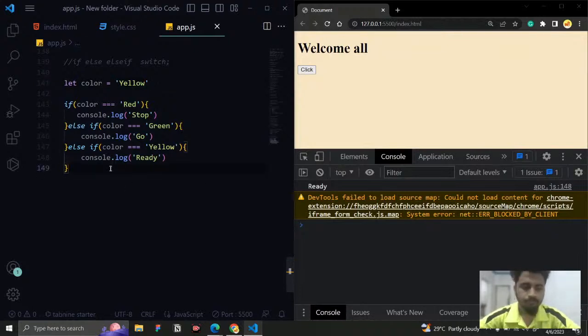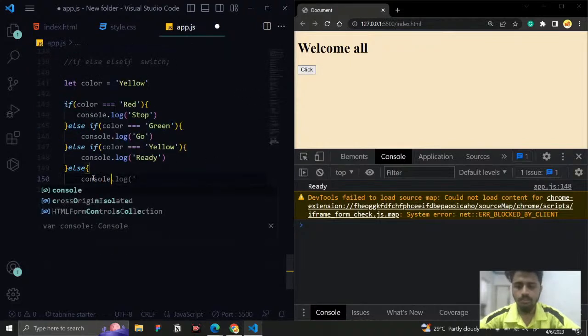But now what I want to check is what if some other color is given. So other than red, other than green, other than yellow, some other color like gray or blue. Those colors are not valid colors. So for that, I'm going to say else. This else statement will run only if all the conditions are false. It will check all the conditions, and if everything is false, then we need to run this code.